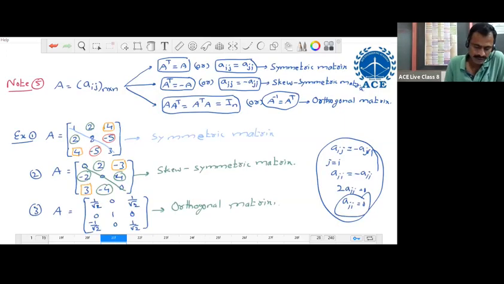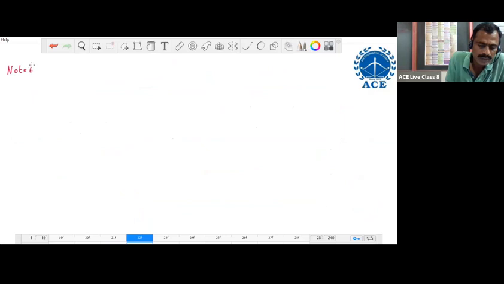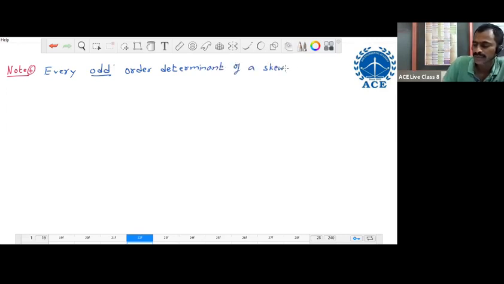Note point number 6. Every odd order determinant of a skew symmetric matrix is always 0.